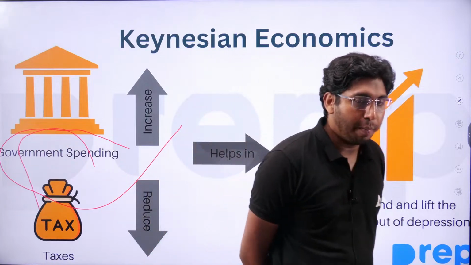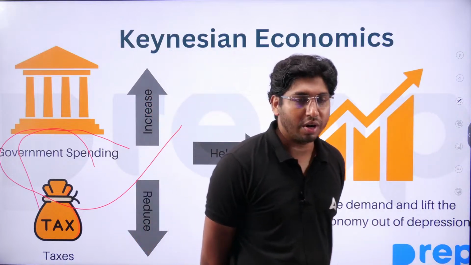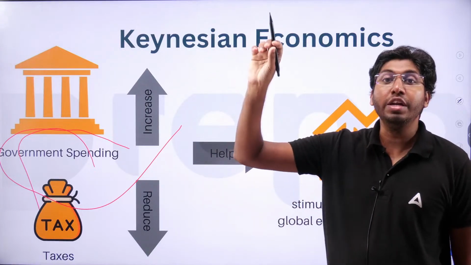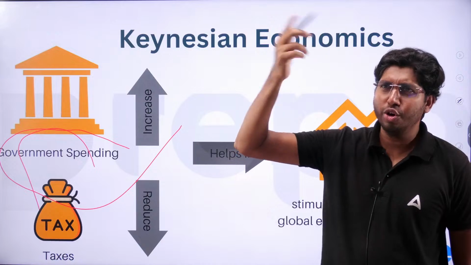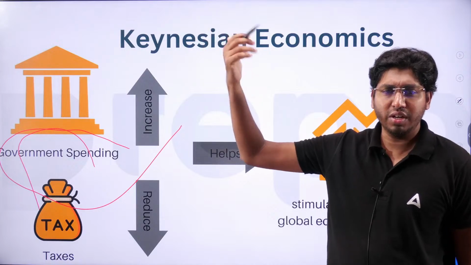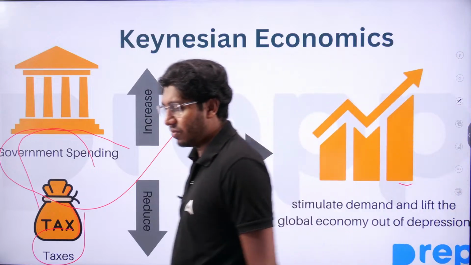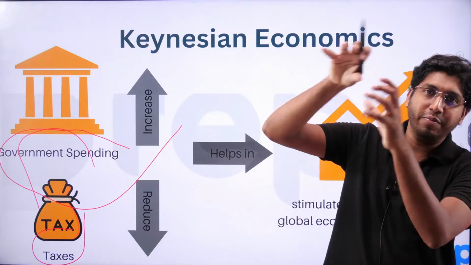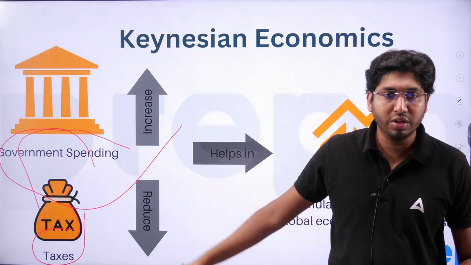Government spending makes Keynesian economics different from earlier branches of economics like neoclassical and classical economics. For government to spend, government needs money, government needs revenue. How does government get money? Why is government spending on roads, infrastructure, schools, colleges, etc.? It's because of the taxes. We are paying taxes to the government, government is collecting it from us, then government is spending that tax. So the major emphasis of Keynesian economics is on government spending and also the taxes.